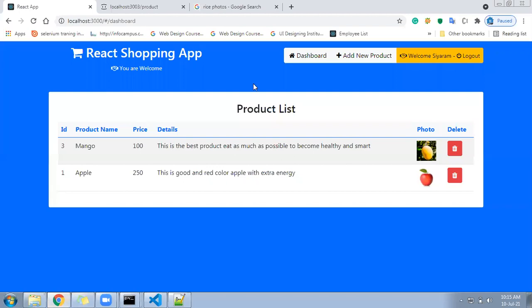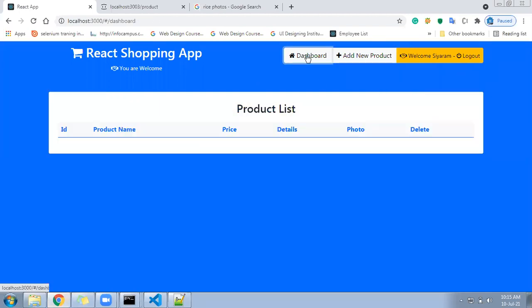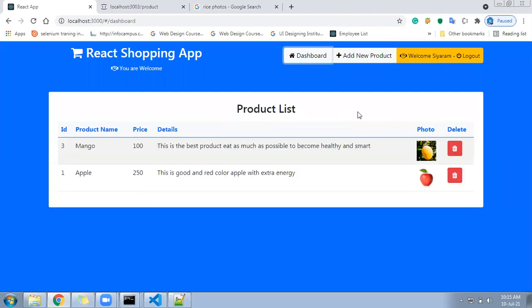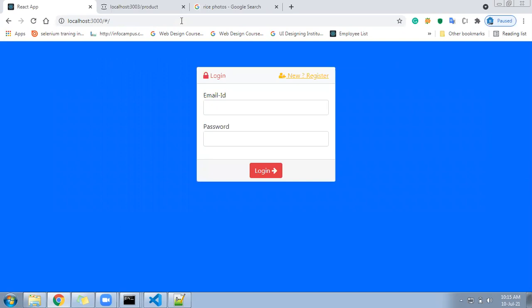Okay, so I hope it's working. You are able to save the product and you are able to list the product, correct? Now the next task is to display this product to the user. Once the admin logs out from here, there was an error that we need to fix. Once the admin logs out, this login page is coming.